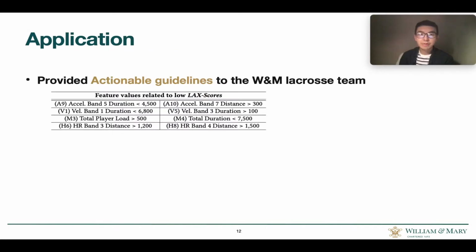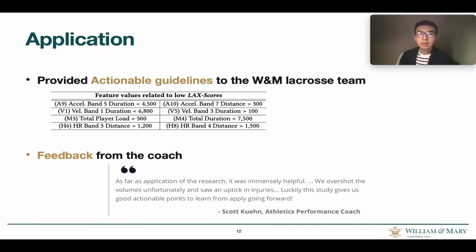Finally, based on our feature analysis, we provided actionable guidelines to the team, like in this table. Then here is the feedback from our coach. Basically, they had observed an uptick in injuries before we provided our guidelines. Therefore, our study prevented potential injuries.